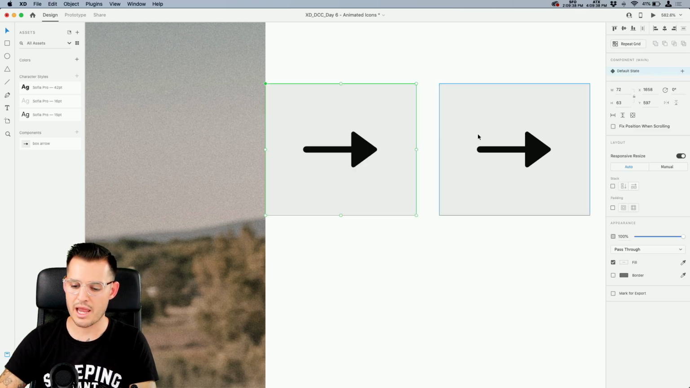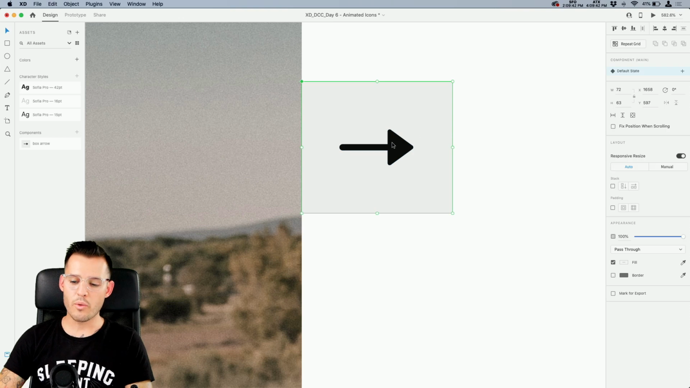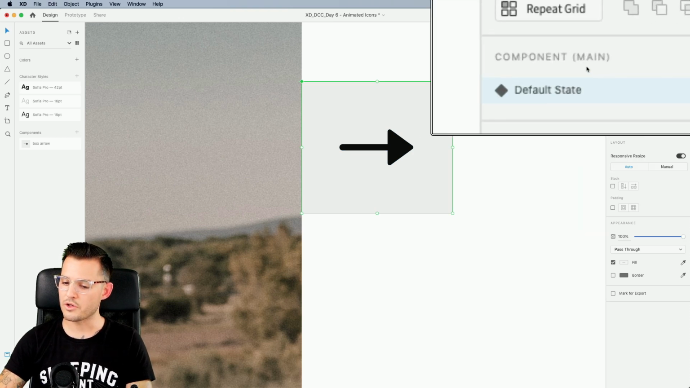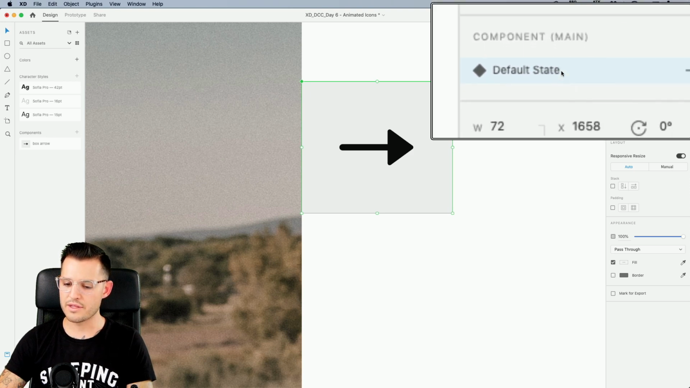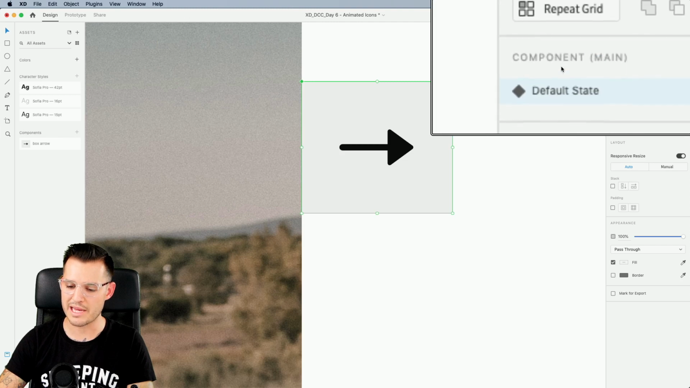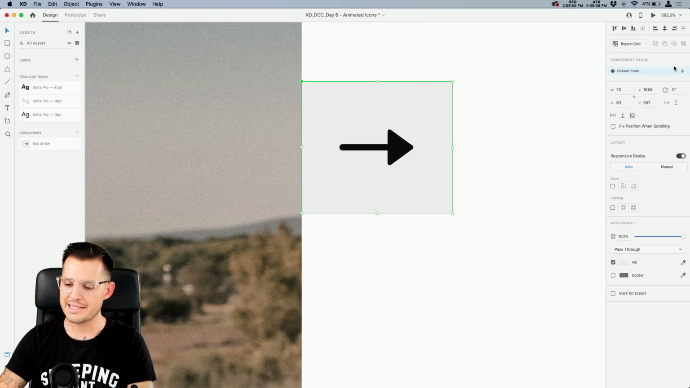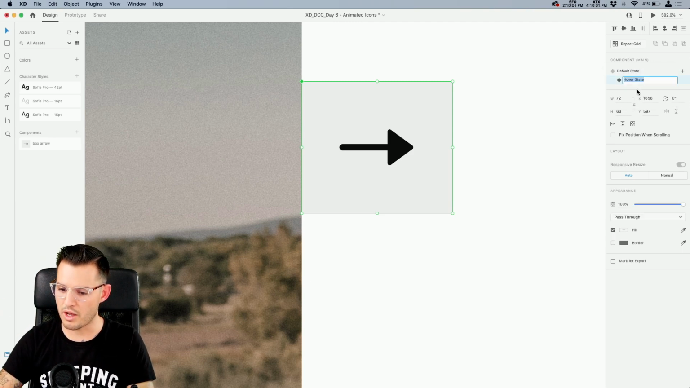Let's go ahead and just delete the instance there. And now that we have our component, let's go up to the states, not the instances. We have the default state on my main component. Let's add another state by hitting the little plus icon. And we want this to be a hover state. How about that? So we're going to do a hover state.